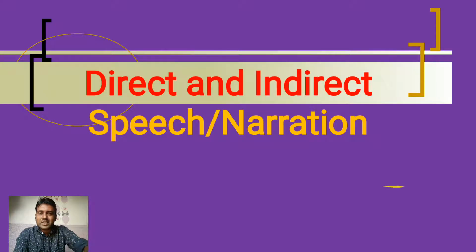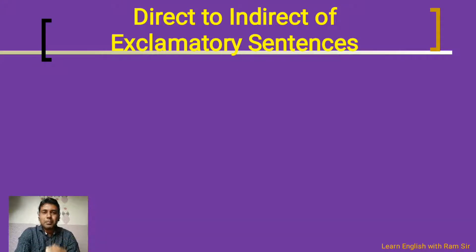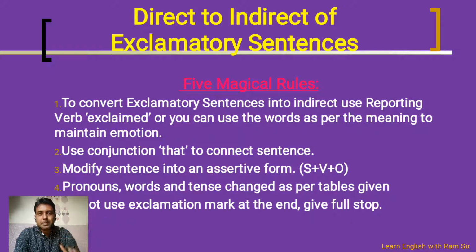Exclamatory sentences, we all know it very well, are the kind of sentences people use when they would like to share their strong emotion or excitement. So generally, this type of sentence expresses strong emotion and excitement. To solve such examples which are in the category of exclamatory sentences, we need to follow 5 magical rules. And these 5 magical rules are like this.